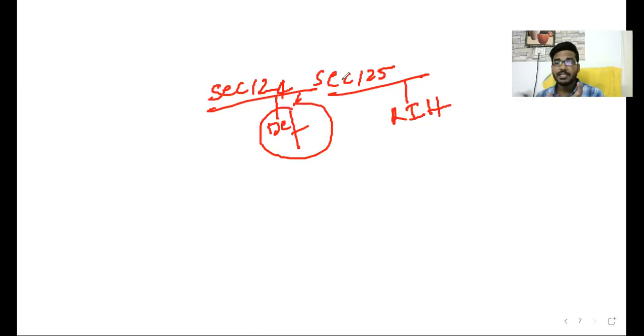But a contract of insurance other than life insurance is a contract of indemnity, even if the loss arises from a third party or an act of God, based on the judicial judgments. Everyone is clear about this discussion?